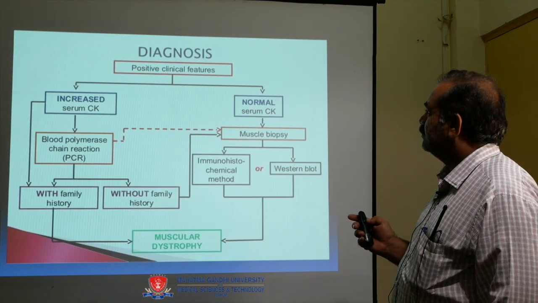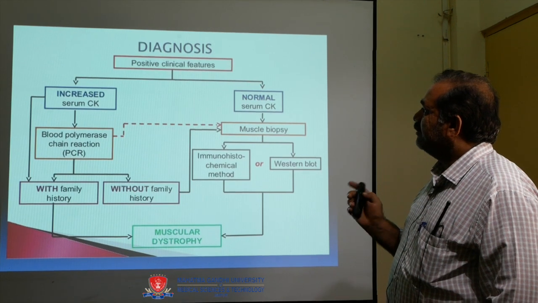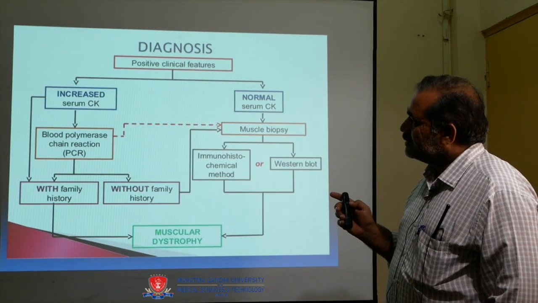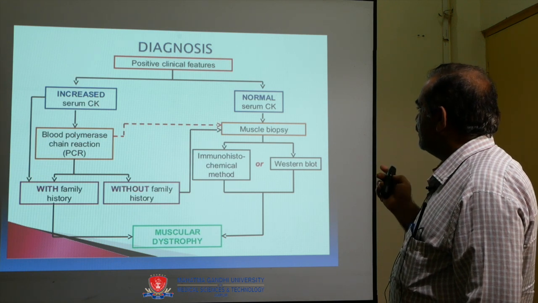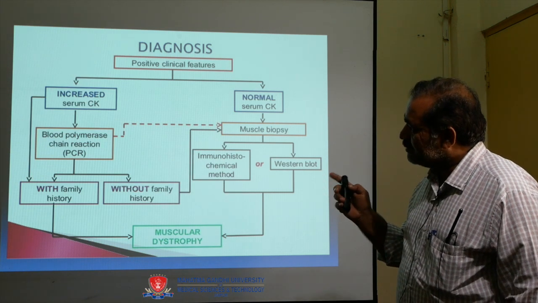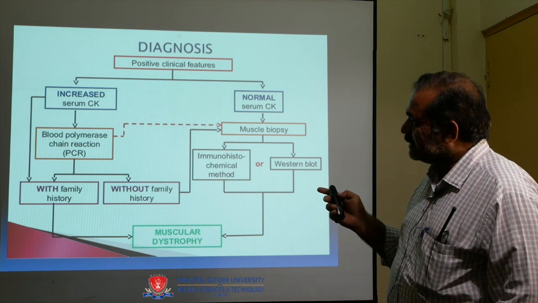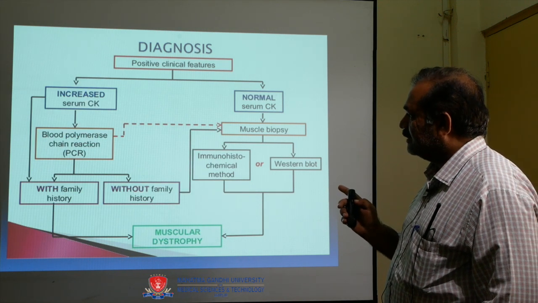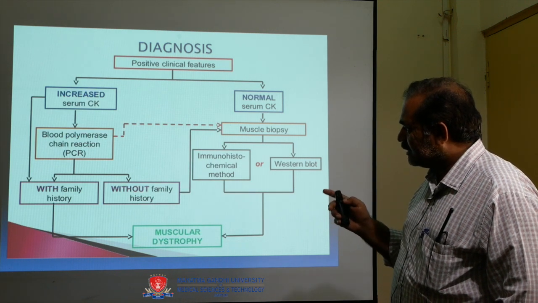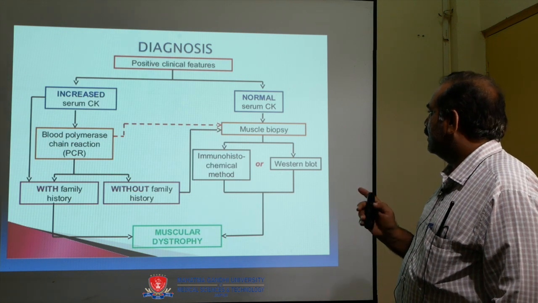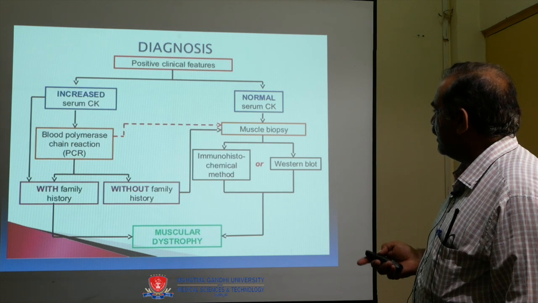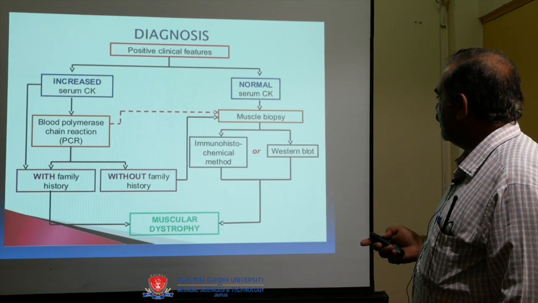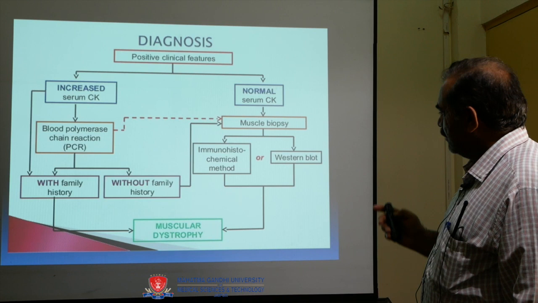Positive clinical features: increased serum CK or normal serum CK. If serum CK is increased, polymerase chain reaction is done, with or without family history. With normal serum CK, muscle biopsy leads to immunochemical methods or Western blot.